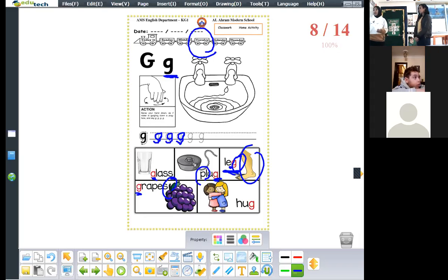By the way, grapes, healthy or unhealthy food? Yes, it's healthy. And here, the word is hug, hug. What is the first sound for the word hug? And what is the last sound? G, g, g. Okay, try to write the sound between two lines, please.